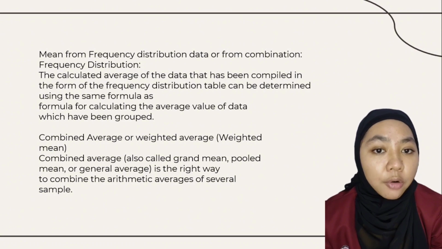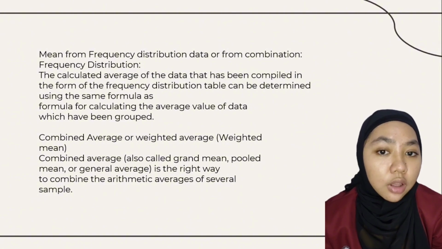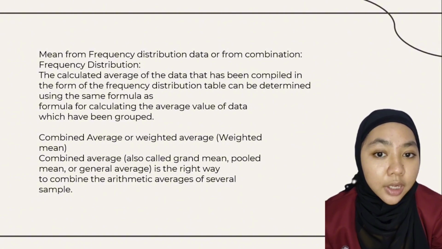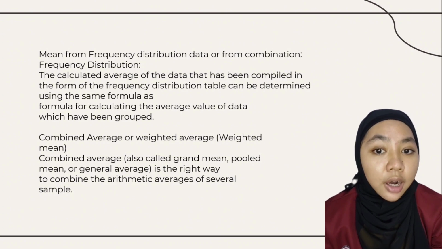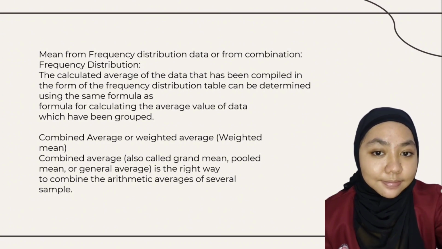Combined average, or wedge mean, also called grand mean, pooled mean, or general average, is the right way to combine the arithmetic average of several samples.